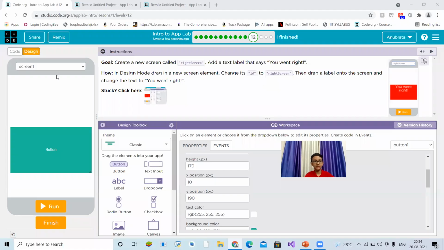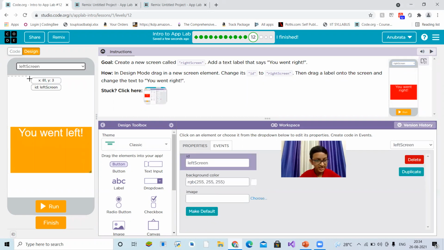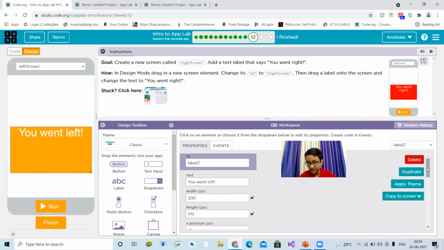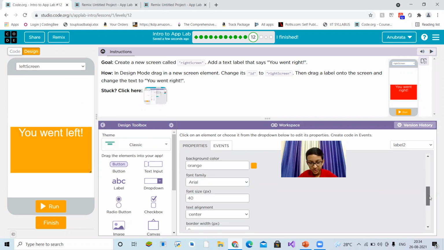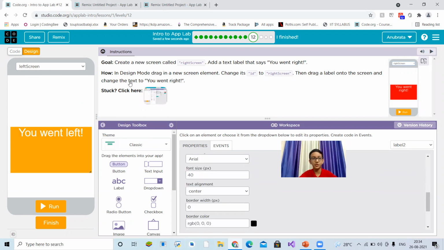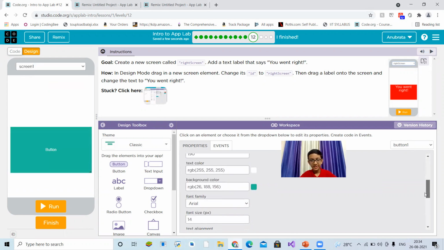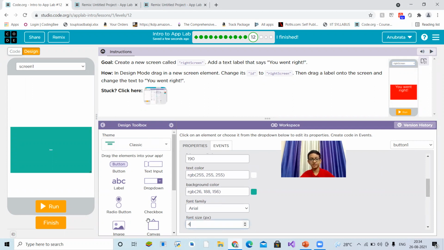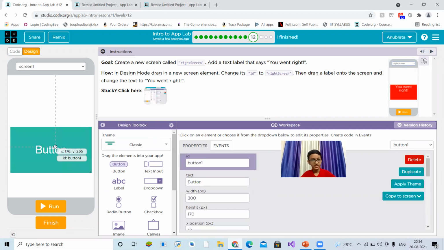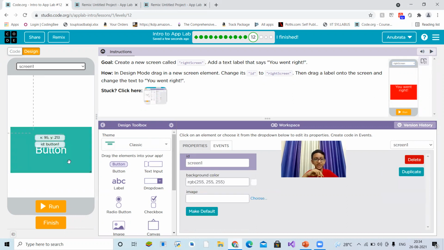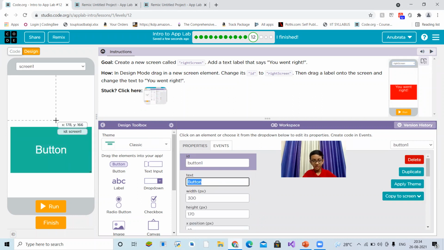So from here, let me see the font size of this one. It's raining outside heavily, so I have to speak loudly so you can hear me. The font size will be 40. Let's go to screen one. This button, the font size will be 40. You went right. I have to write it in the same order as them: you went, then direction specified in all small letters, and then an exclamation mark. That's following the algorithm. You went right.